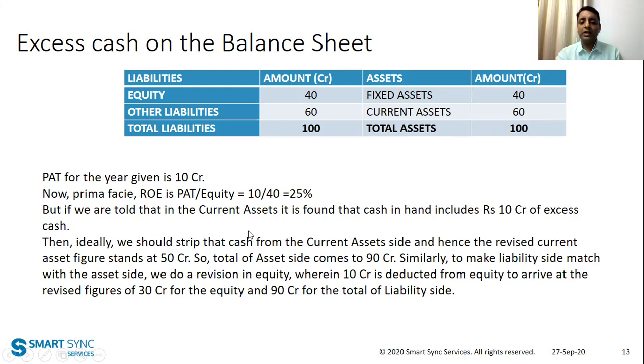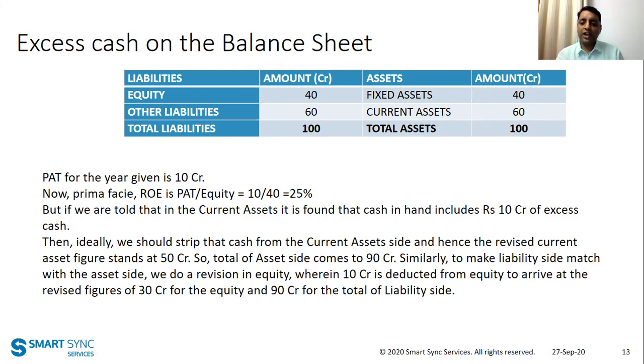But if we are told that in the current asset it is found that cash in hand includes 10 crore of excess cash, then ideally this is cash which is not required in the business. So you should mentally take that cash out of the books. How do you do that? You reduce 10 crores from the current asset side. But you can't actually do that, so you will prepare a pro forma balance sheet.